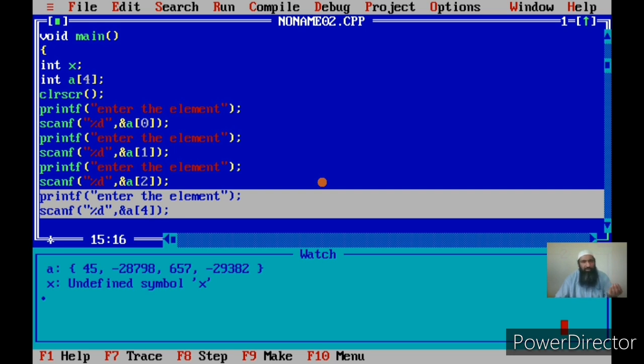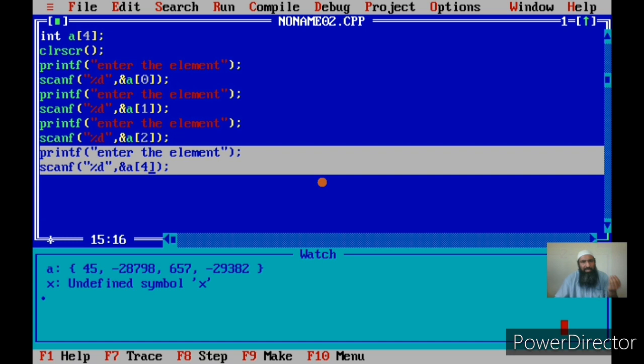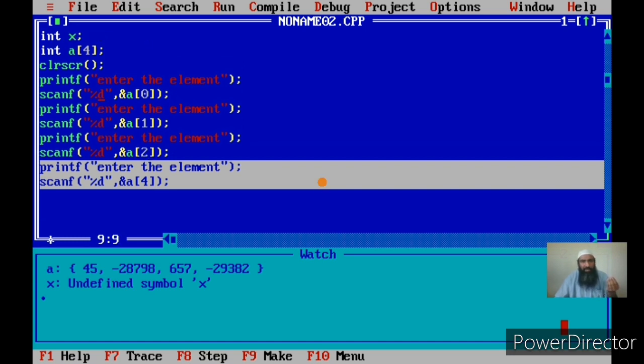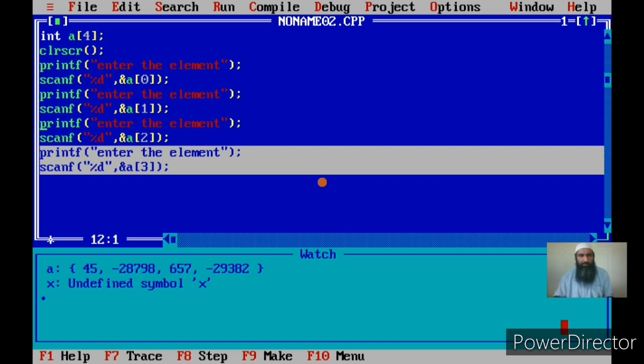So you only have to remember how to identify that particular element, that is, the name of a particular element. The name is always the group name, and after that we give a subscript. The subscript of the first element is 0, and the subscript of the last element of this array, which is of size 4, is 3. So I should give 3 here, not 4, otherwise it will lead to problems. Okay, so this is the first element I'm scanning, then the second element, then the third, and then the fourth element.